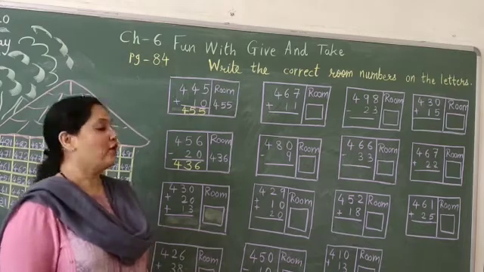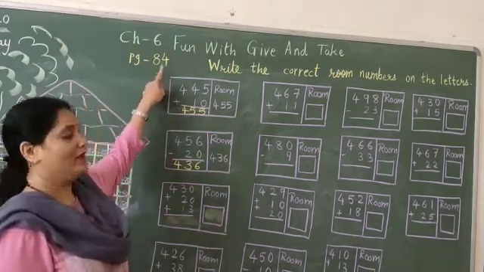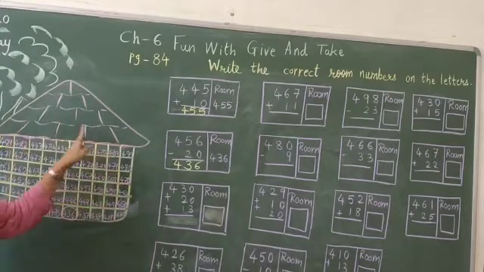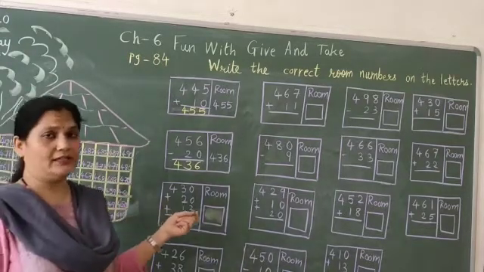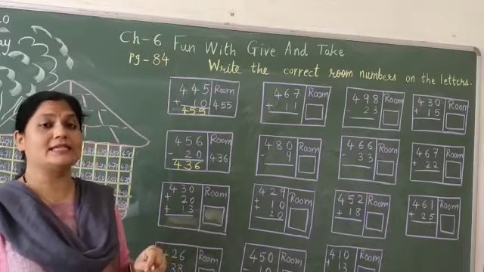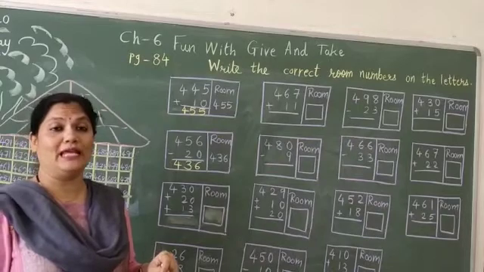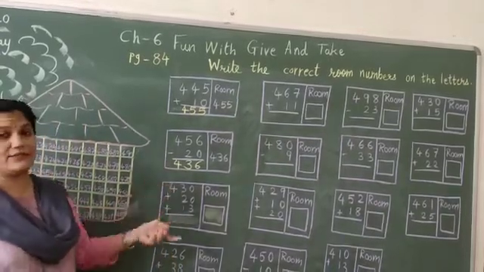Now students, we are going to start with page number 84. Here, this much is given and what is written? It is written that postman uncle is ill today. Ill means he is sick. That means he is not feeling well today. So, let us deliver letters for him.